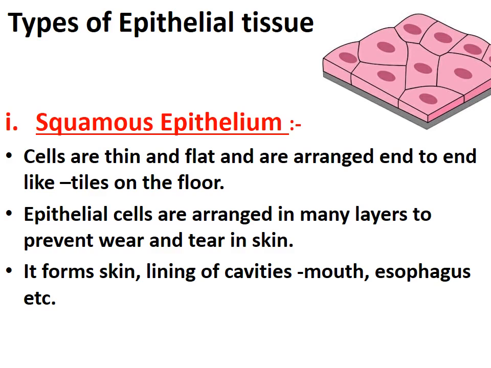Now the types of epithelial tissue. First is squamous epithelium tissue. The cells are thin and flat and they are arranged end to end like the tiles on the floor. You can see from the picture that the cells are very flat in nature and arranged like tiles on the floor. The epithelial cells are arranged in many layers to prevent wear and tear in the skin. Squamous epithelium forms skin, lining of the cavities like mouth, esophagus, etc. So this is the location where the squamous epithelium is found. It is basically found in the skin.